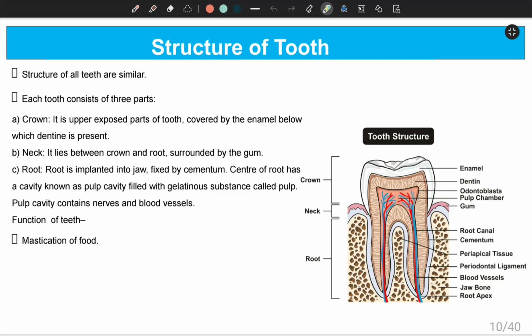The center of the root has a cavity, known as the pulp cavity, and this pulp cavity is filled with a gelatinous substance called pulp, and also contains blood vessels and nerves. The function of teeth is mainly to help in grinding food, or mastication of food.